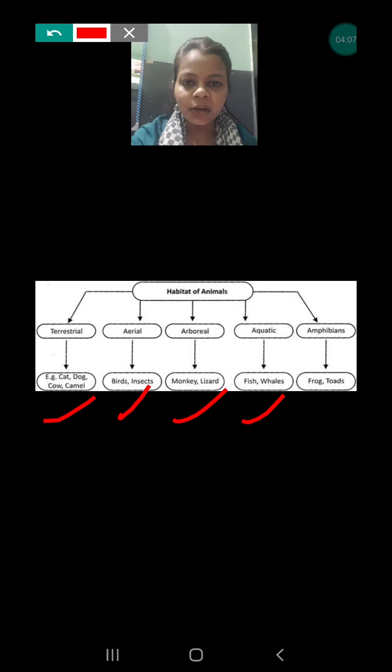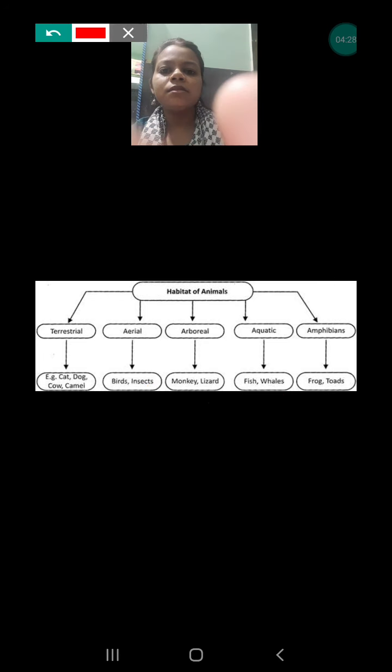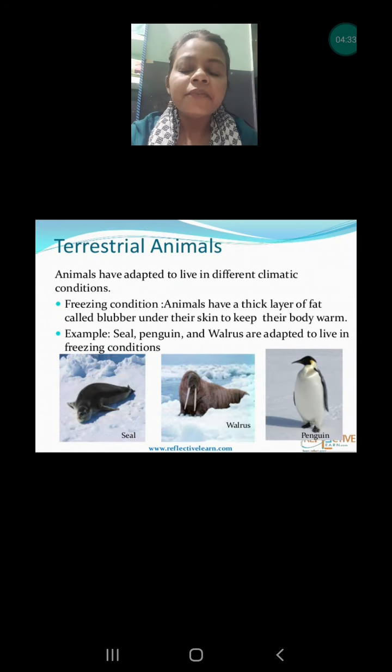Generally they are called amphibians, but those are also considered aquatic animals because they are living in the water also. Next is amphibians. Amphibians are those animals who are capable of living in both types of surroundings, that means under the water and on the land also. So let's discuss the types of adaptation found in these animals one by one. First, we are going to discuss the terrestrial animals.